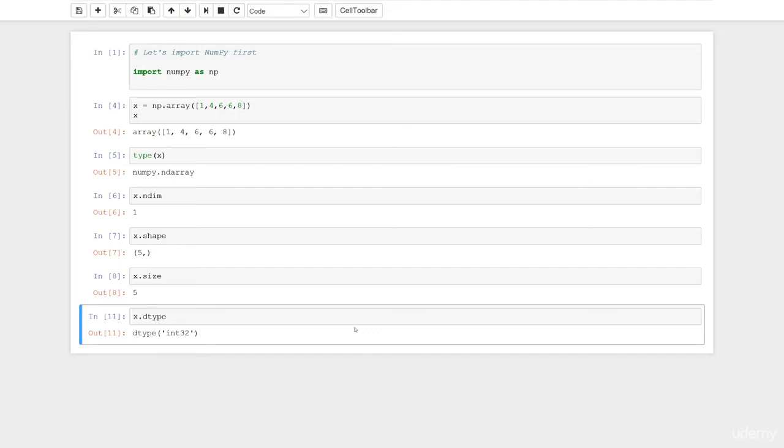So in this brief lesson, we got to import NumPy. We defined an array. We defined the elements of an array. And then we inspected our array.